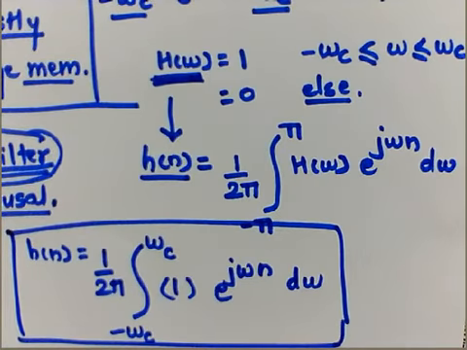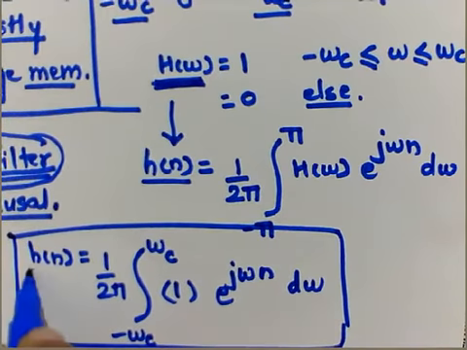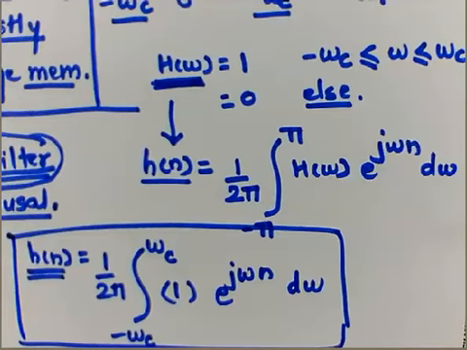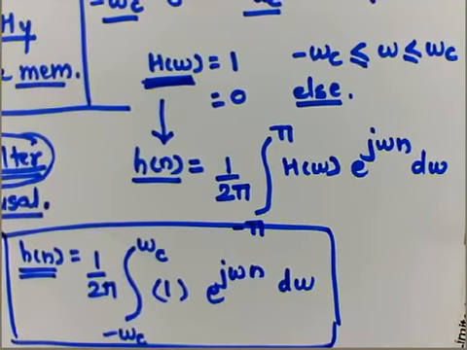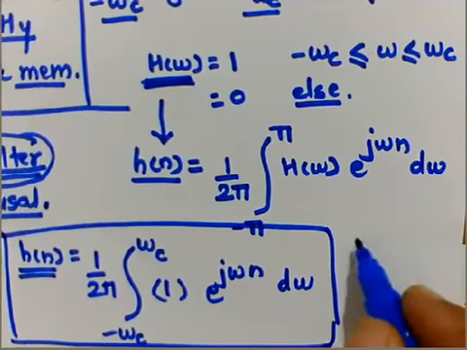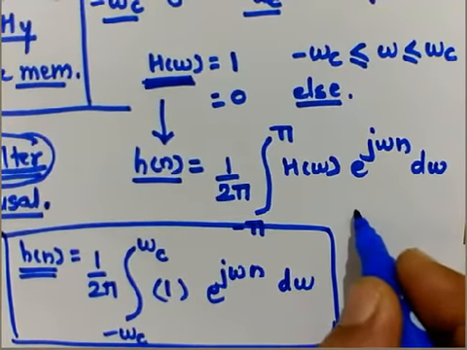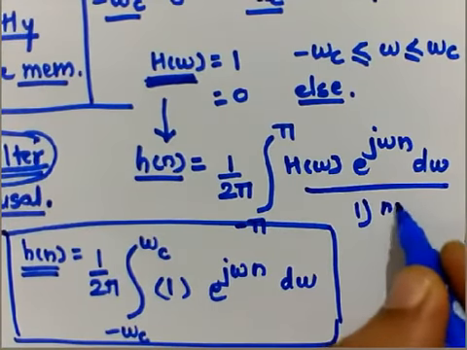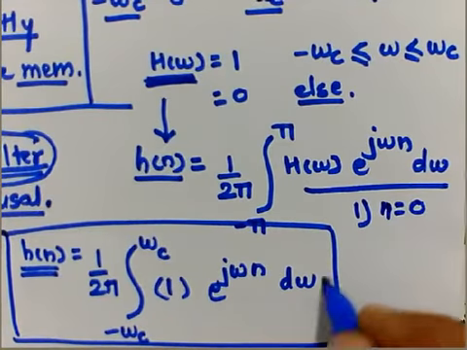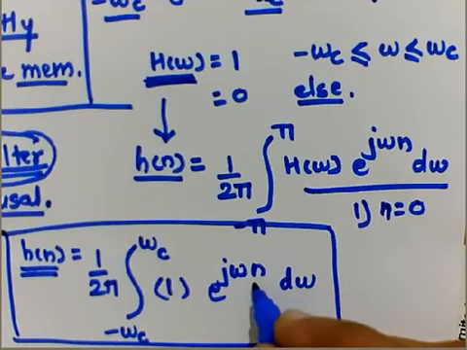Now after this equation we can summarize what exactly the value of h of n is when n is 0 and when n is not equal to 0. So let's first apply it for h of n when n is 0. Put n equal to 0.